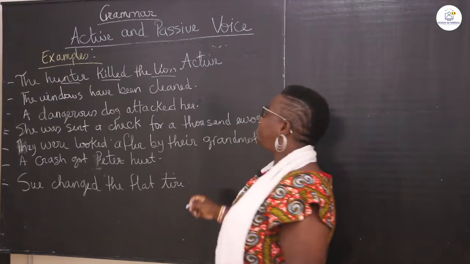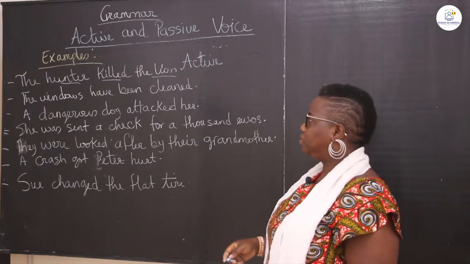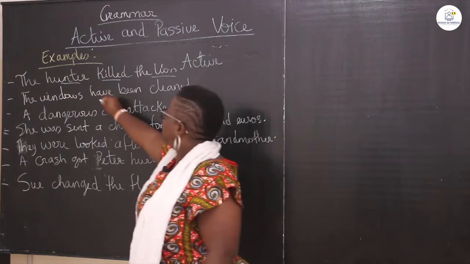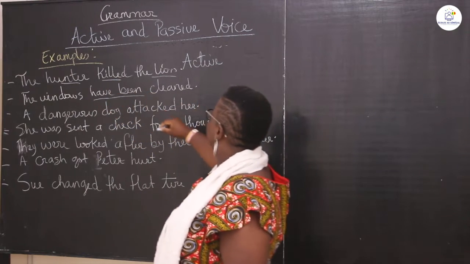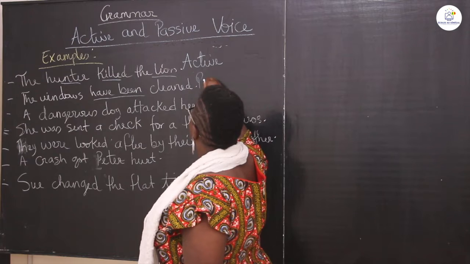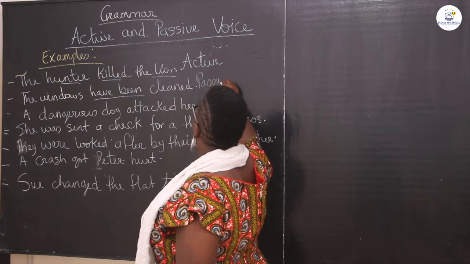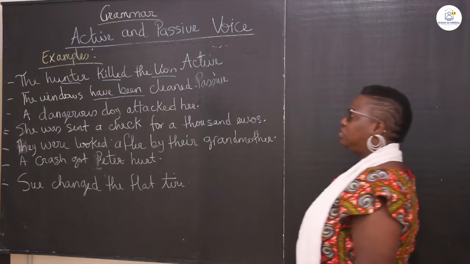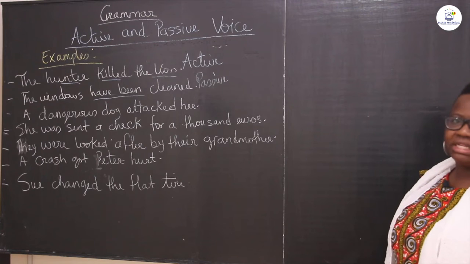The windows have been cleaned. Have, and then been. That tells you that it's already in a passive voice, because you have they have been cleaned. The windows have been cleaned.